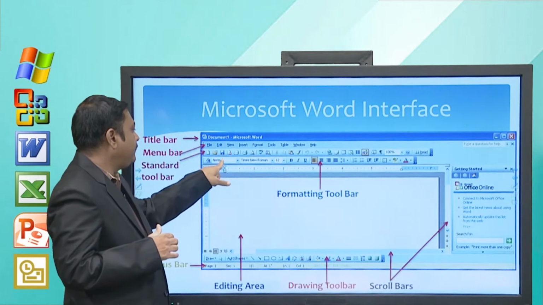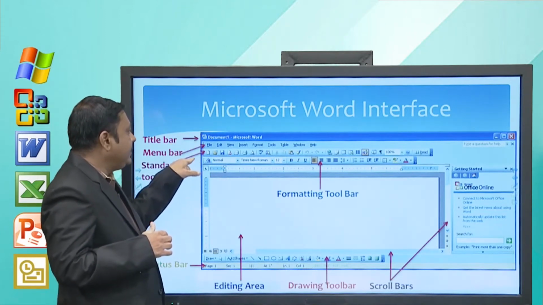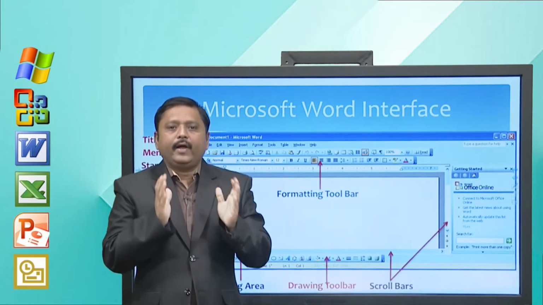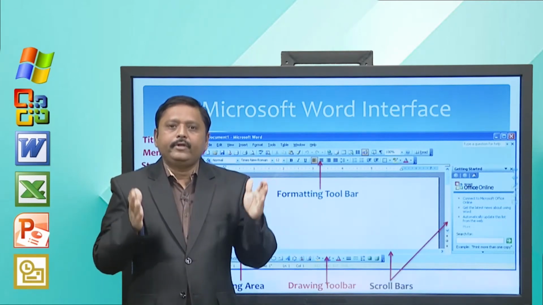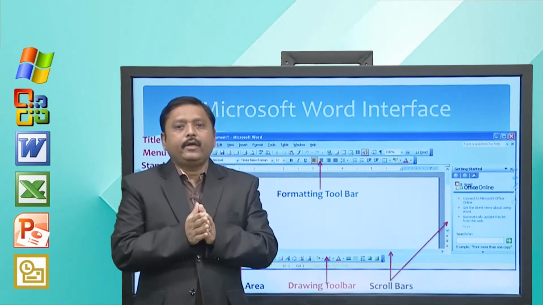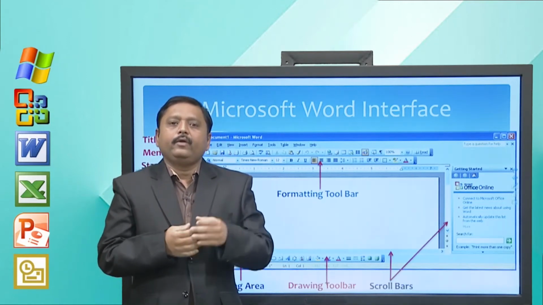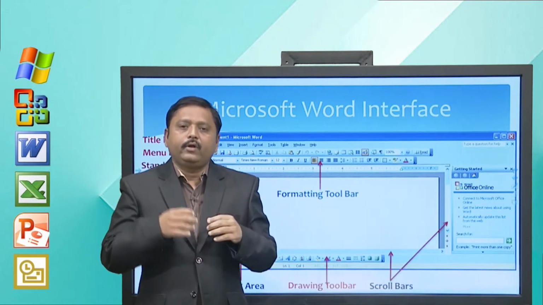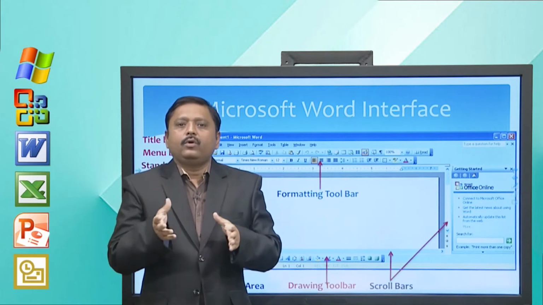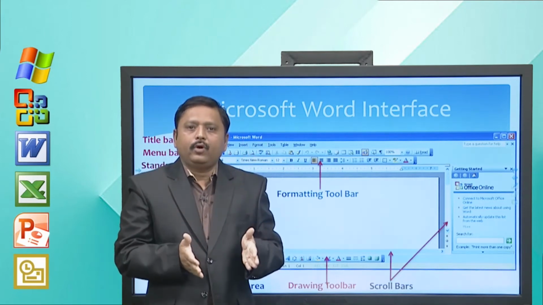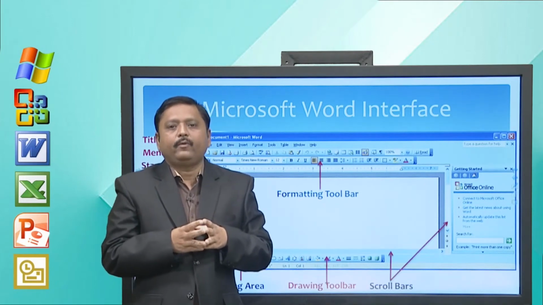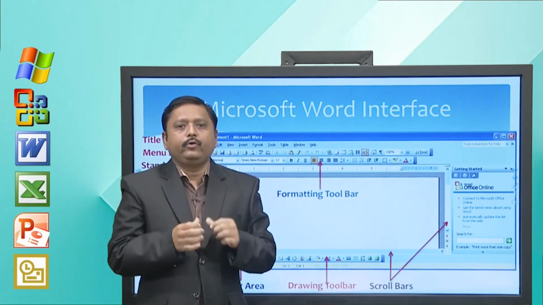the formatting toolbar. The fourth line is the formatting toolbar. As its name suggests, it provides a set of options which can be used for formatting your document. Formatting means you want to apply a font, change the size of the font, align your text, arrange your text into 2 columns, and so on. These kinds of options are provided by the formatting toolbar.